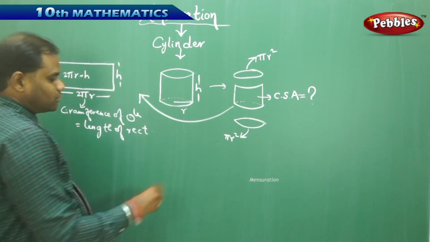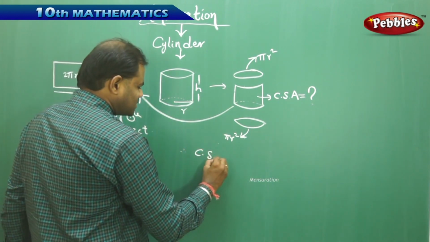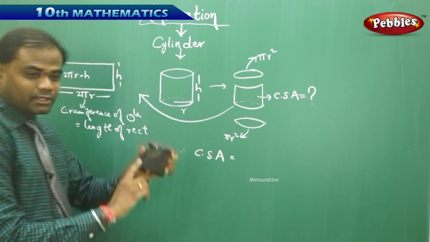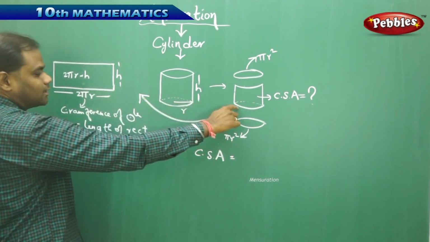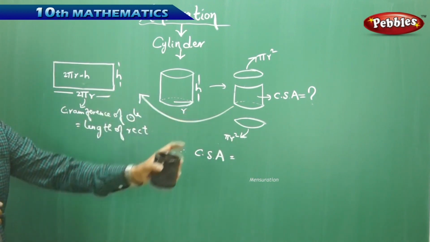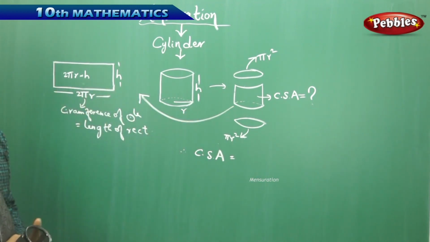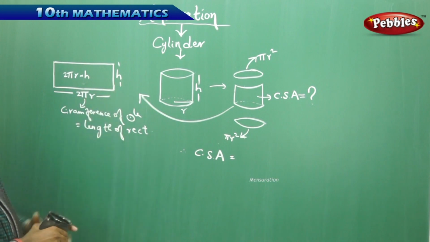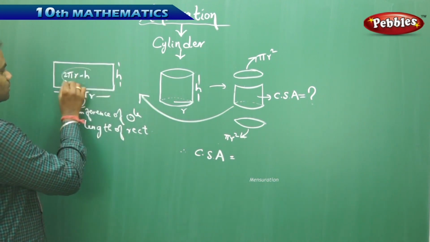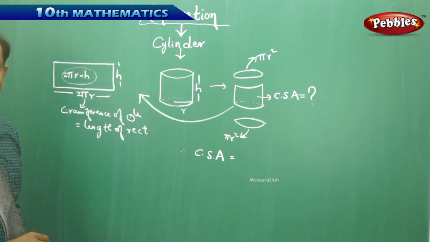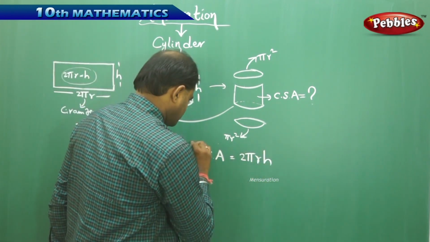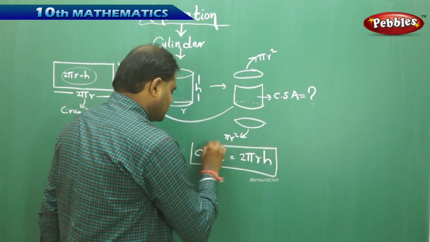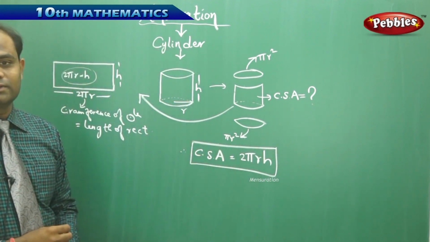Therefore, if I want to find the curved surface area, I take only the curved part, which is nothing but the rectangle. As I can see, when the curved part is pulled straight on a flat surface, I get a rectangular strip with these dimensions. Therefore, the curved surface area would be 2 pi r into h. This is how I understand the curved surface area of a cylinder.